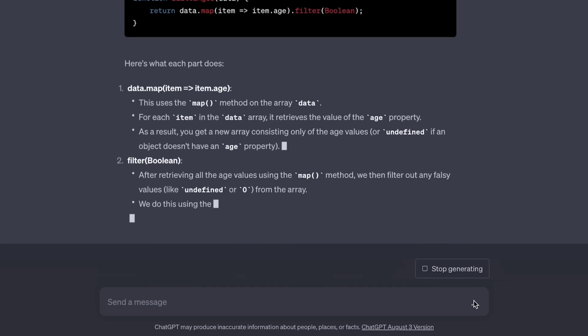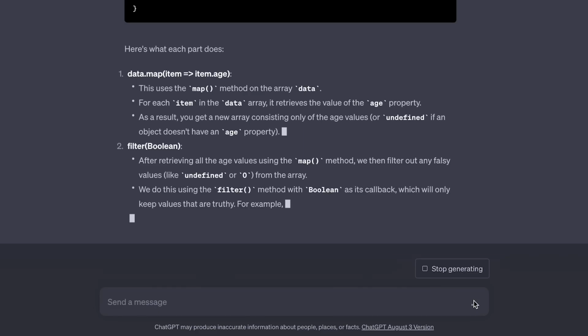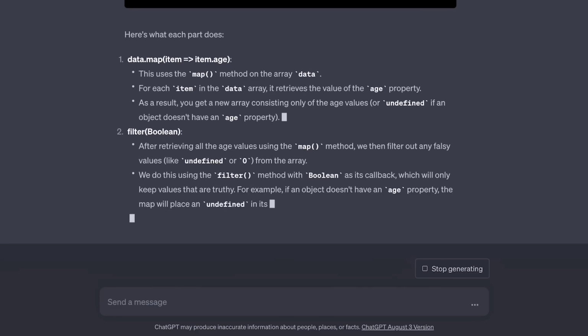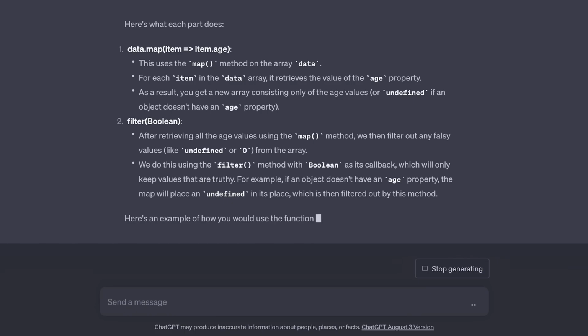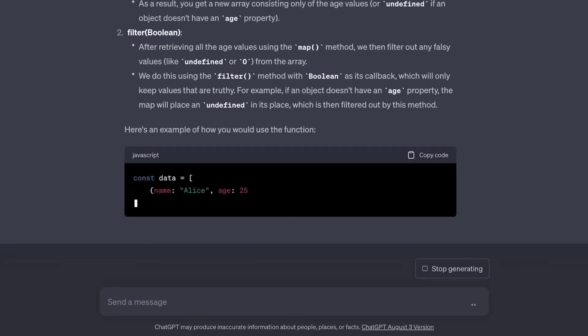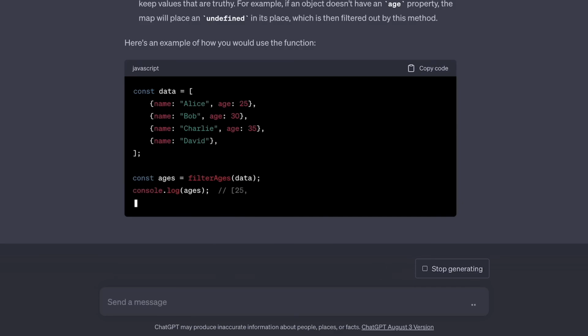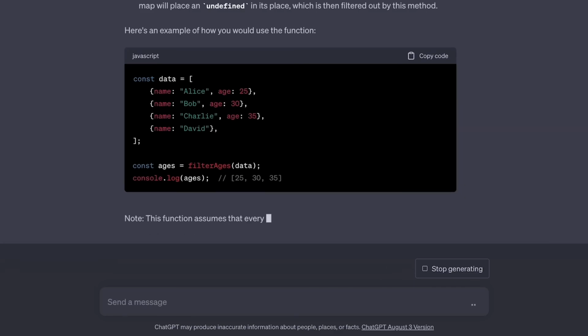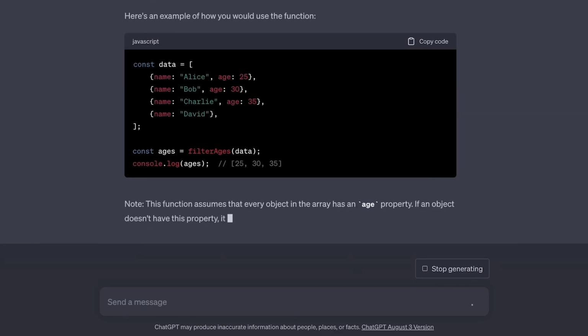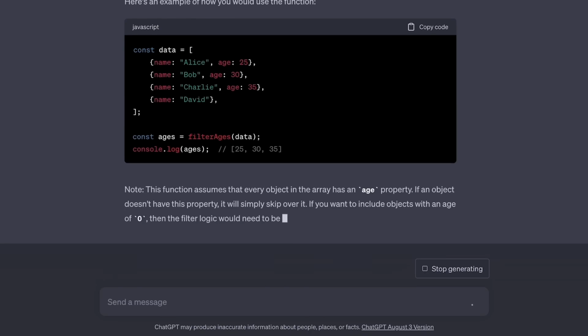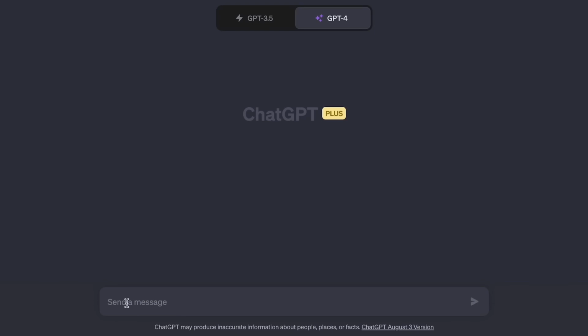Okay, so here you can see a live example of what's coming back to us from GPT-4. It's given us the correct code, so I have checked that. And now it's also giving us an example of how you would use the function, which is something I didn't ask, but is super useful. It's kind of gone above and beyond for helping me out in understanding what is going on. Let's look at another example. We can write, "tell me what this essay is about."